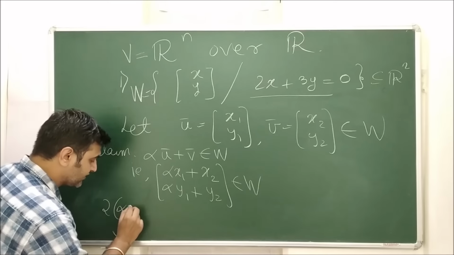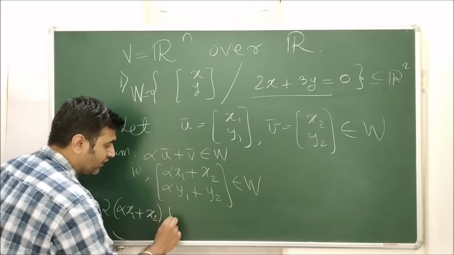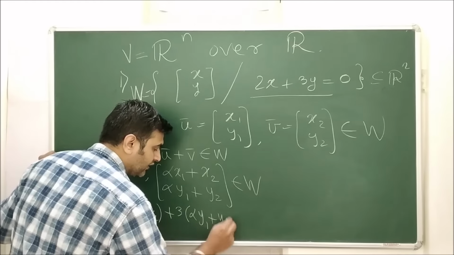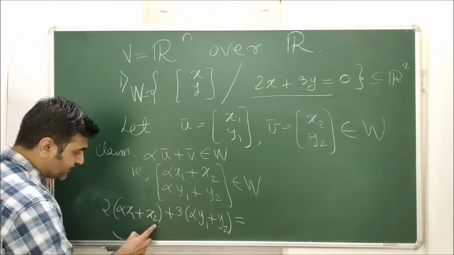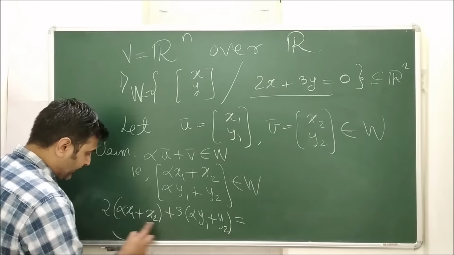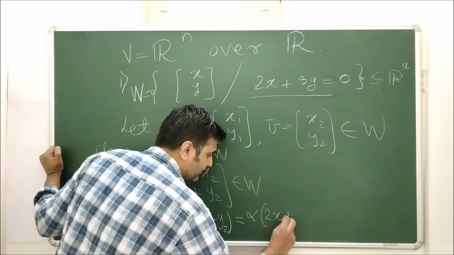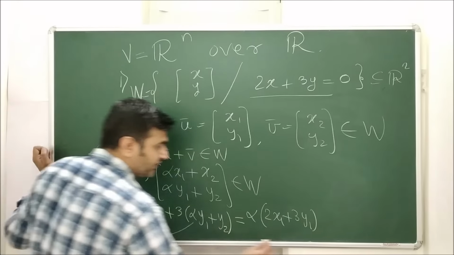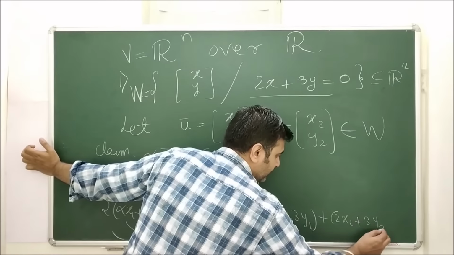Now this vector will belong to W if it satisfies this condition. That means 2 times the first component, alpha x1 plus x2, plus 3 times the second component, alpha y1 plus y2, should be 0. But what is this? You multiply 2 inside, you multiply 3 inside, and you take alpha common, so it is alpha times (2x1 plus 3y1) plus (2x2 plus 3y2).